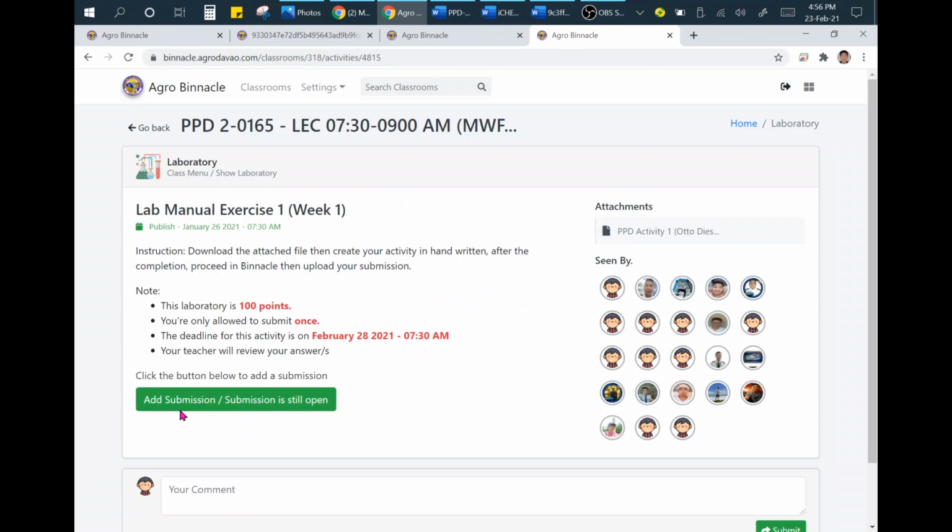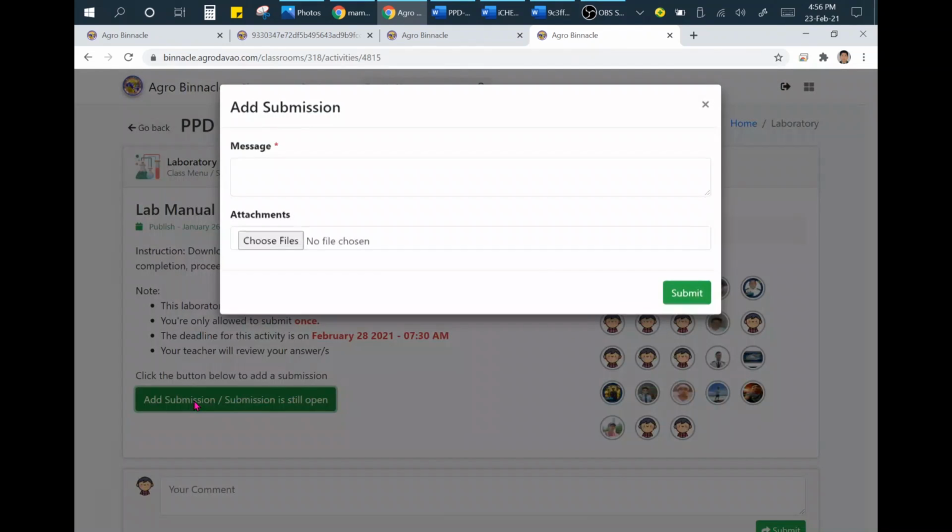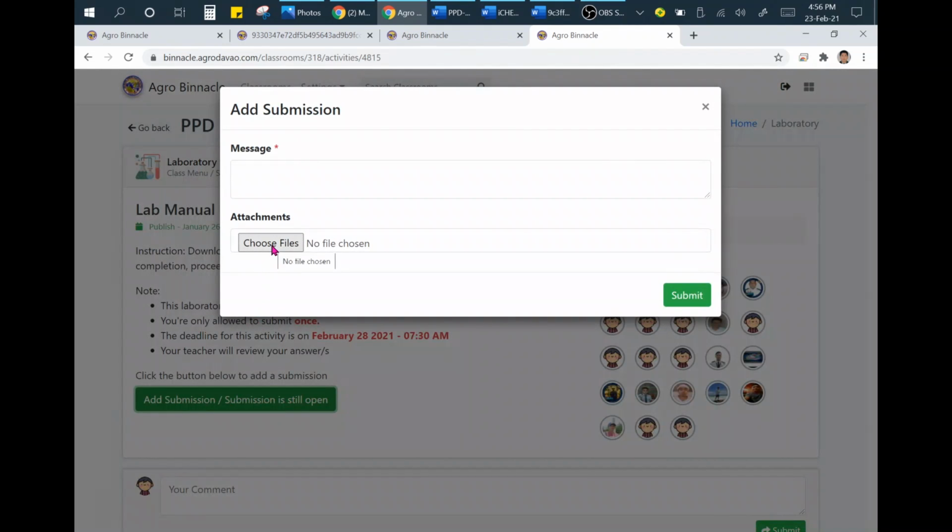So now you have to click add submission. Choose file. For example, this is lab manual exercise 1, then week 1, then choose files.